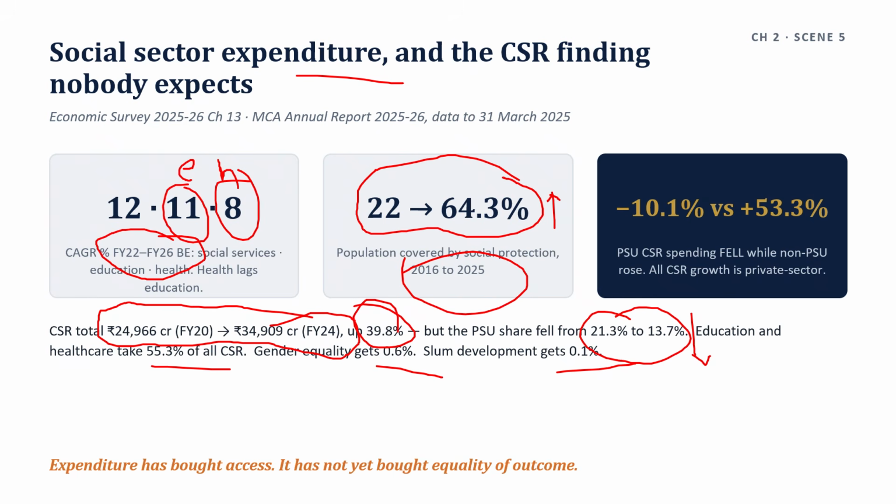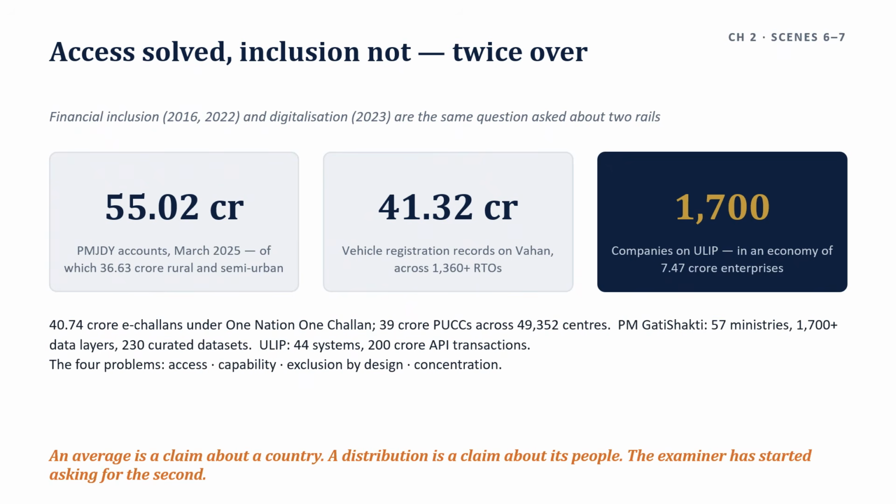So comes the next scene, that is financial inclusion. What is financial inclusion? The 2016 question asked whether PMJDY, that is Pradhan Mantri Jan Dhan Yojana, is necessary for bringing the unbanked into institutional finance. The 2022 question asked for the significance of financial inclusion for growth.